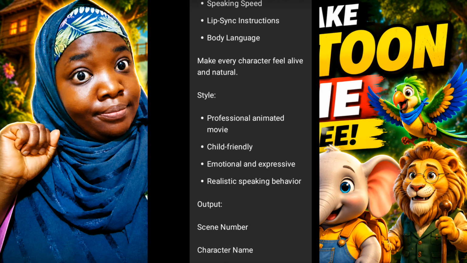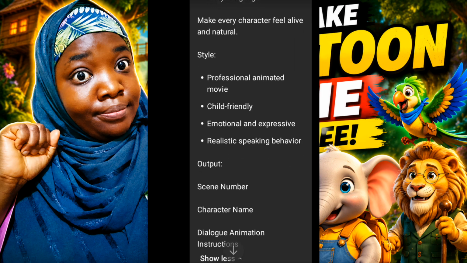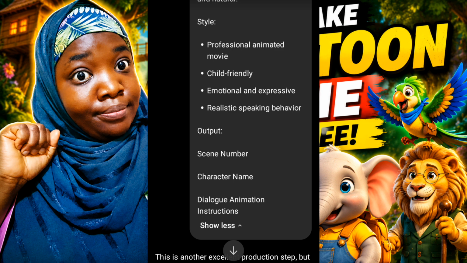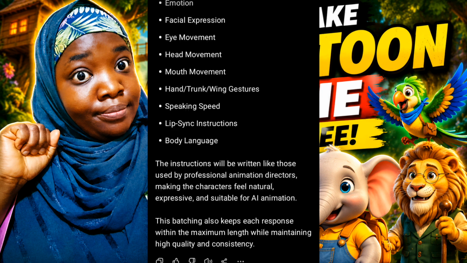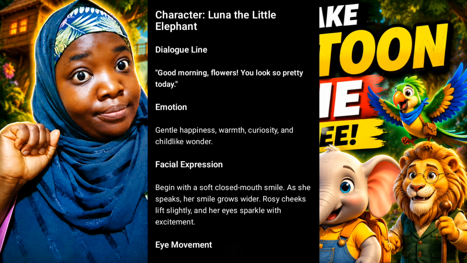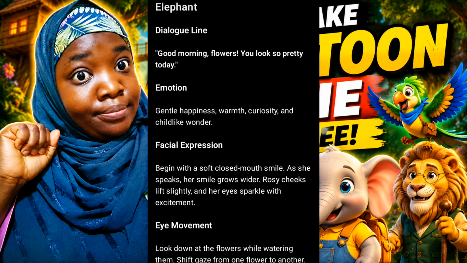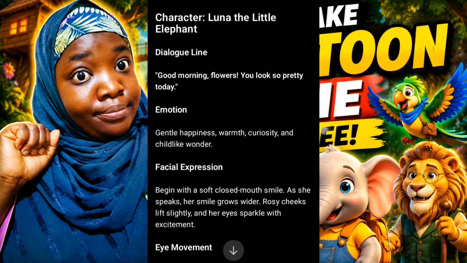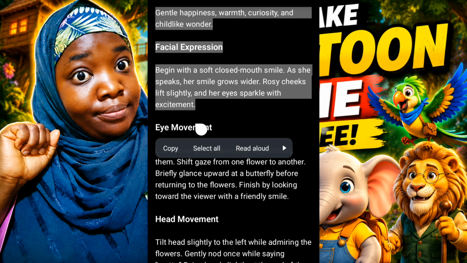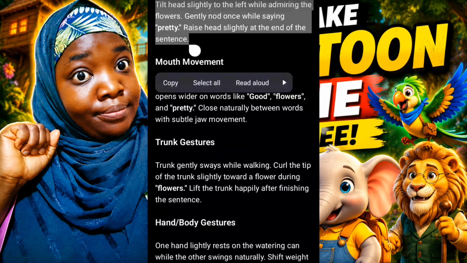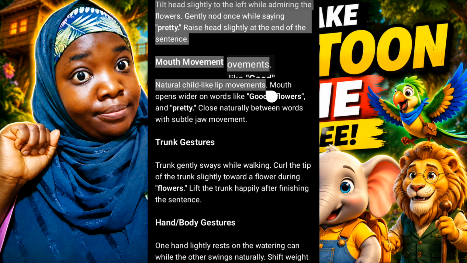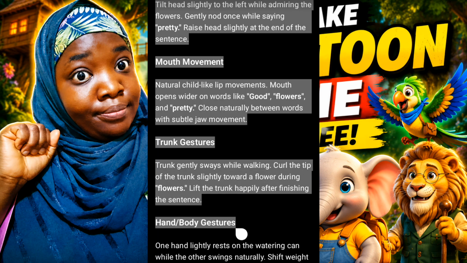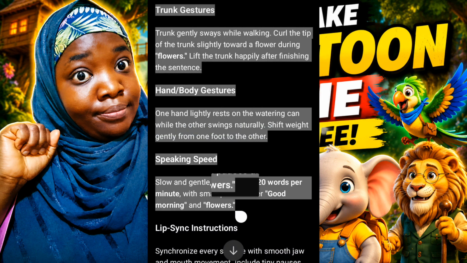Now ChatGPT will go ahead and provide me with this dialogue script scene by scene. It will start from scene 1 throughout the entire scene of the movie. As you can see, scene 1, and then it will move to scene 2, scene 3. So now that ChatGPT has created it, I'm just going to go ahead and copy the dialogue script for scene 1. Once I'm done copying it, I'm going to head over to Flow AI as usual.